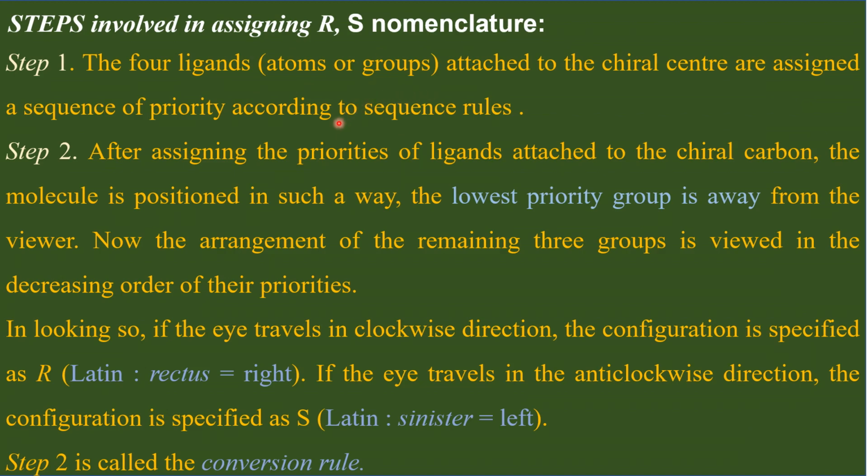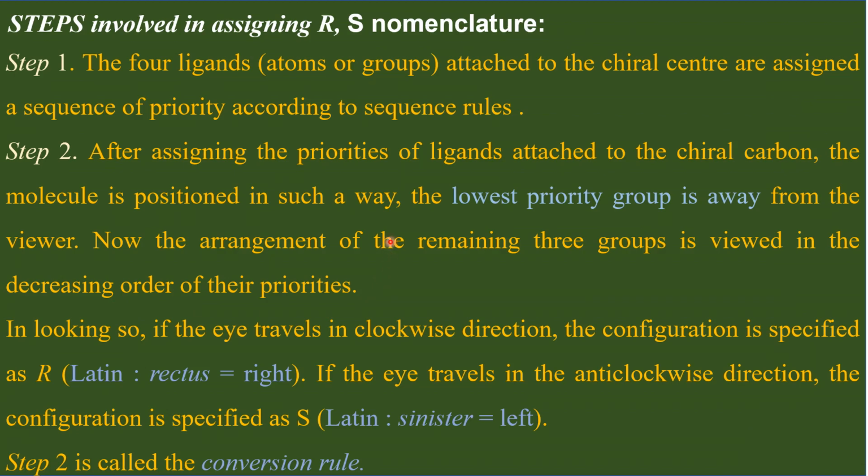After assigning the priority numbers, step 2 is to rotate the molecule in such a way that the lowest priority is going away from you. Now there are 3 groups coming towards you, and now you have to view these remaining groups in the decreasing order of their priorities.